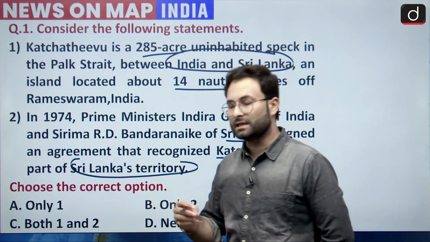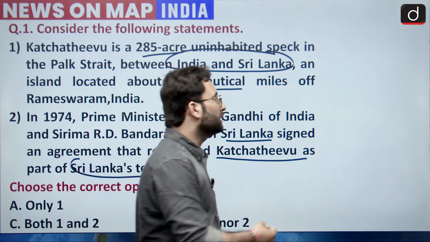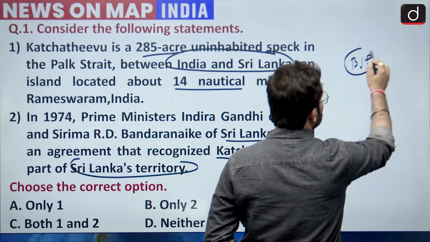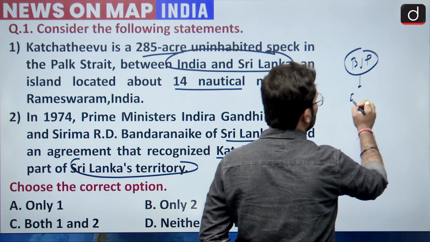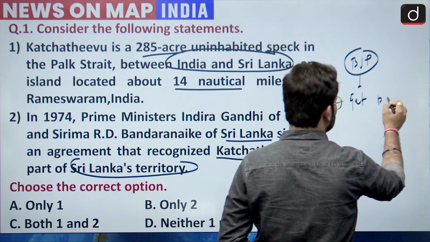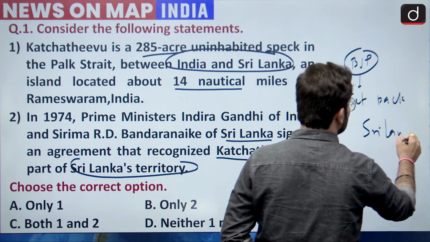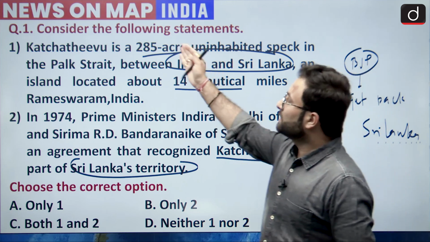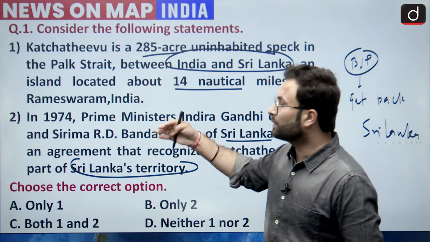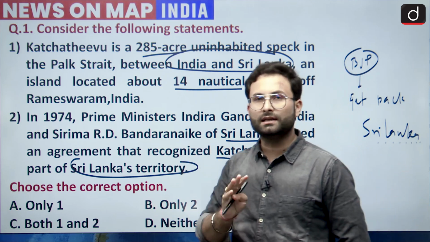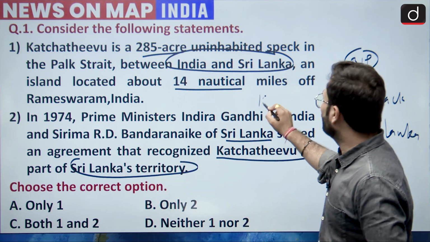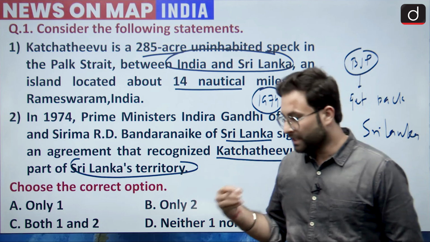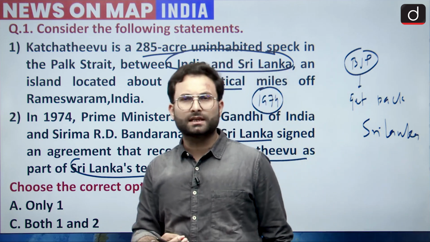Okay, so this Katchatheevu Island has been in the news recently. The PM has mentioned this particular territory, and the BJP government, or you can say the ruling party government, is trying to get this island back from Sri Lanka, and that is why it was in the news, so we have taken this question. Here you can see statement 1 is about the location of the island, which we will see, and statement 2 is about giving this particular territory to Sri Lanka in 1974. This statement is correct. In 1974, the Indira Gandhi government made a pact with Sri Lanka, and they gave this particular area to Sri Lanka in good faith, you can say.